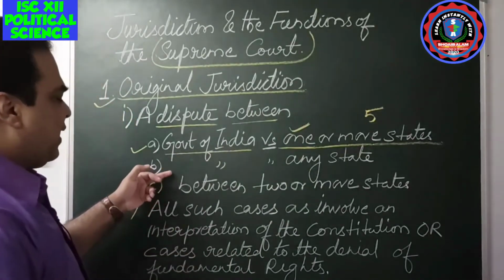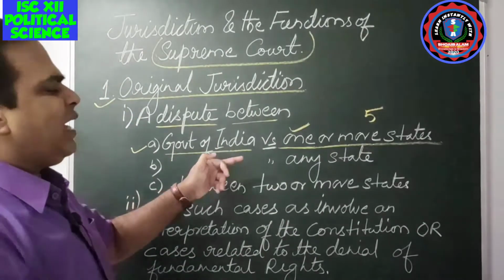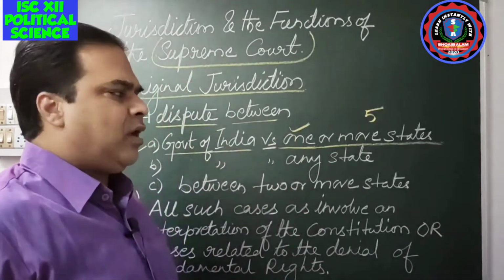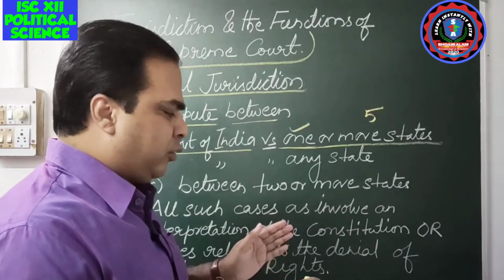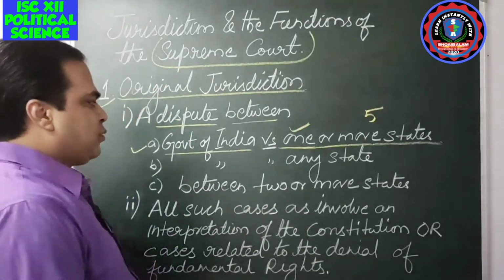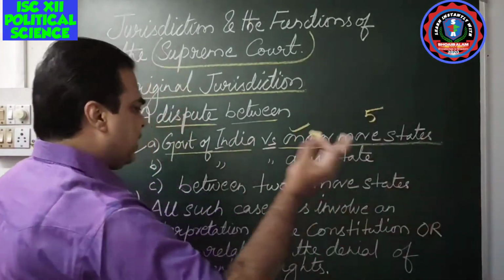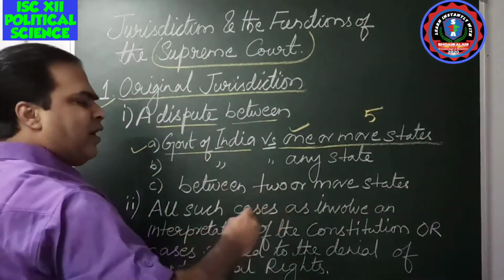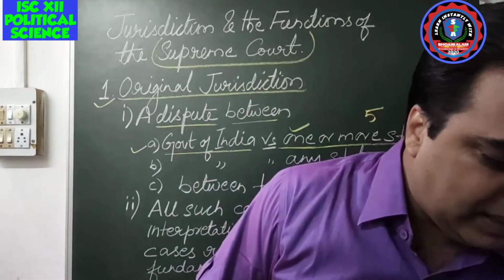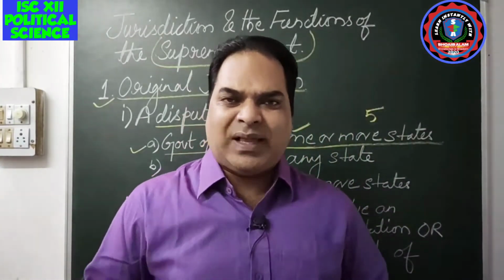Next, again I have mentioned the government of India on one side and any state, or more than one state, on the other. So first, the government of India versus one state, or the government of India and any of the states, if they have a dispute on some legal issues, on the existence of legal rights.